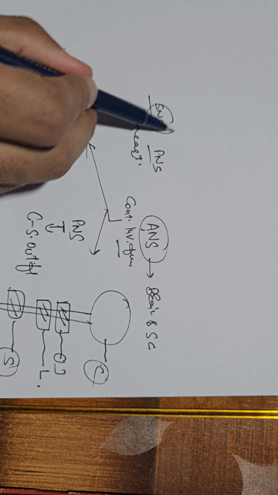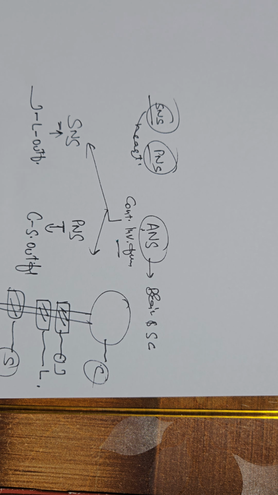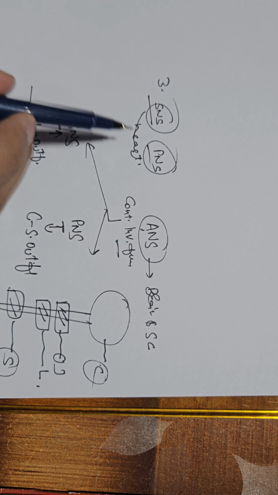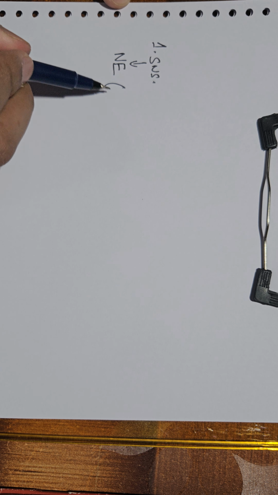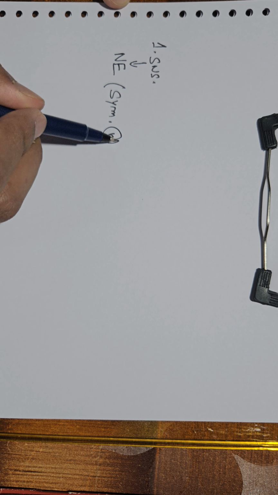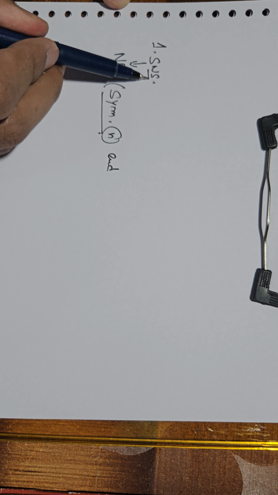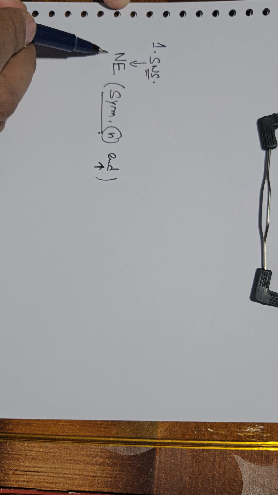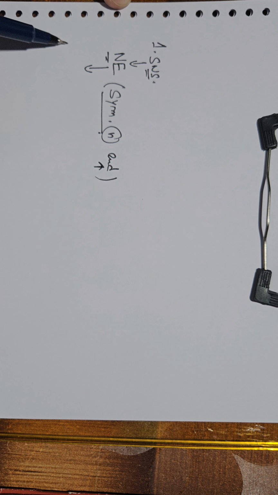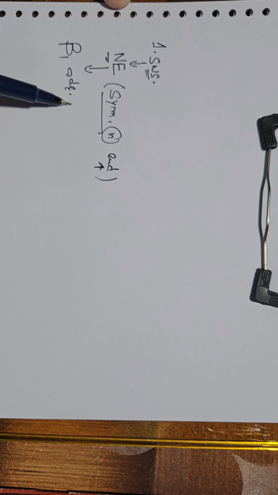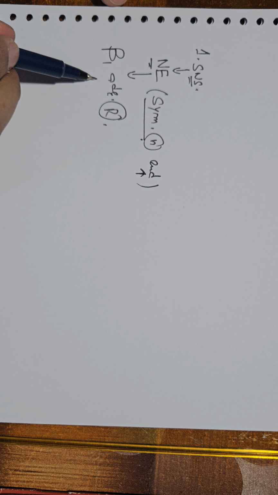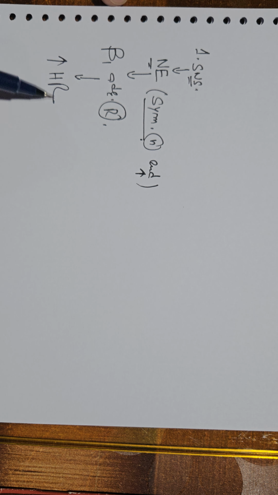Now we will study the effect of the sympathetic and parasympathetic nervous systems on the heart. We will study 3 effects by the sympathetic nervous system and 1 effect by the parasympathetic nervous system. First effect by the sympathetic nervous system: when we stimulate it, it releases norepinephrine at sympathetic nerve endings. Sympathetic nerves are the nerves of the sympathetic nervous system. This norepinephrine stimulates beta-1 adrenergic receptors, and when we stimulate beta-1 adrenergic receptors, it increases heart rate.